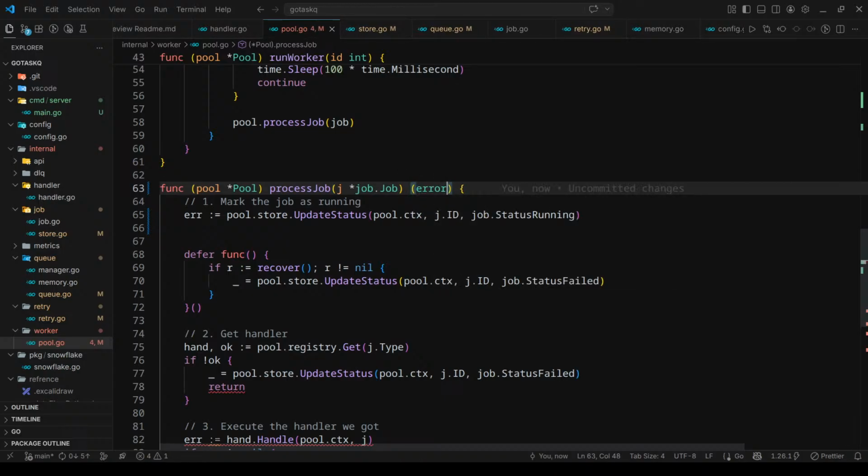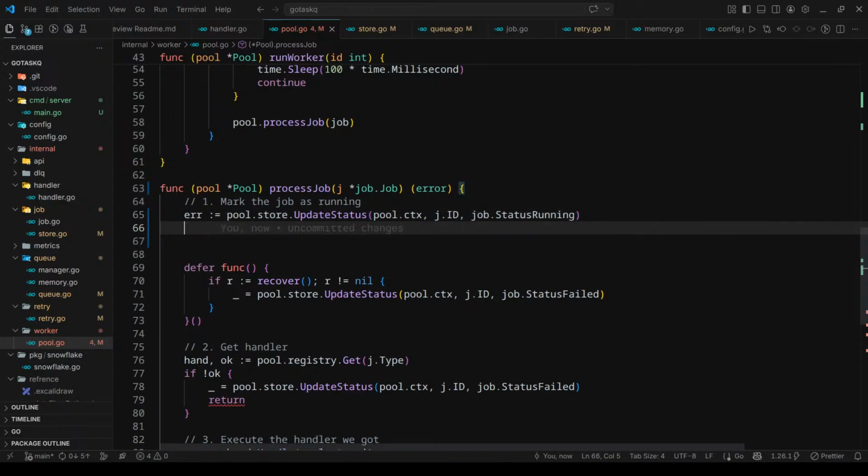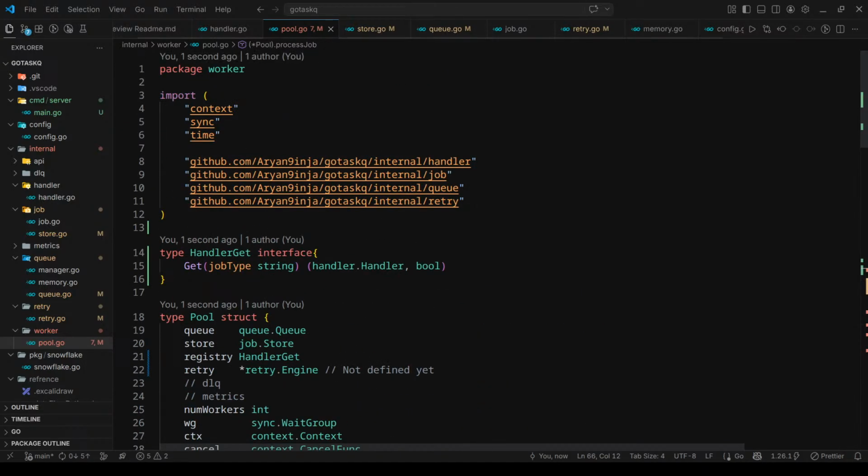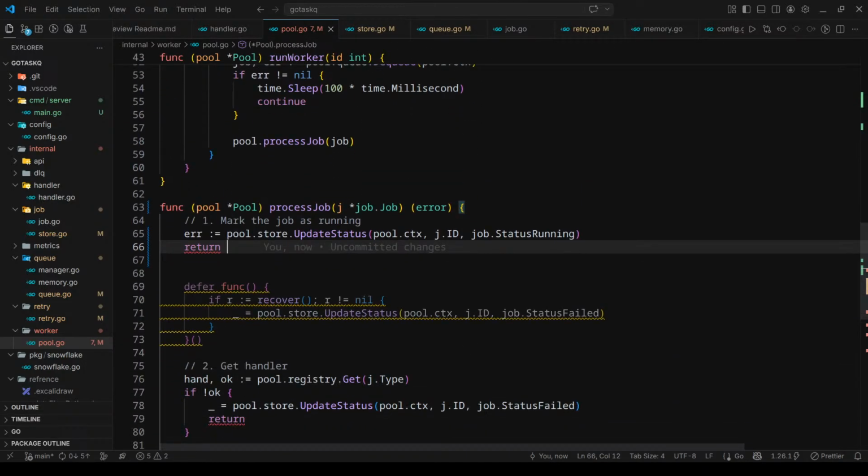It should return an error. Did I use the fmt or errors package? No. So I should use some package like fmt or errors.